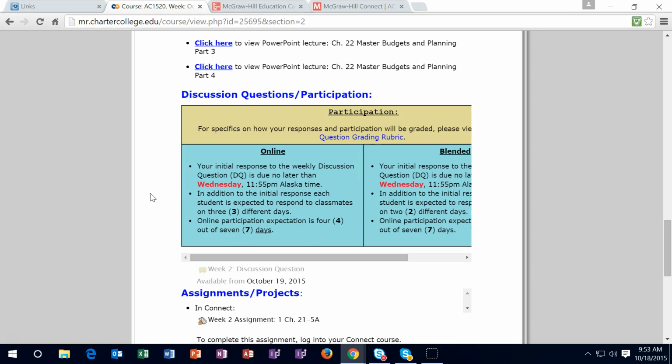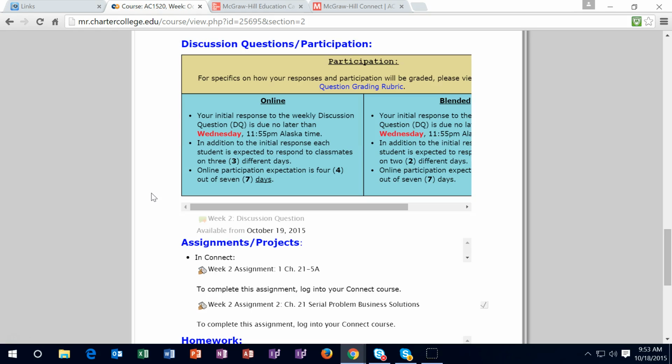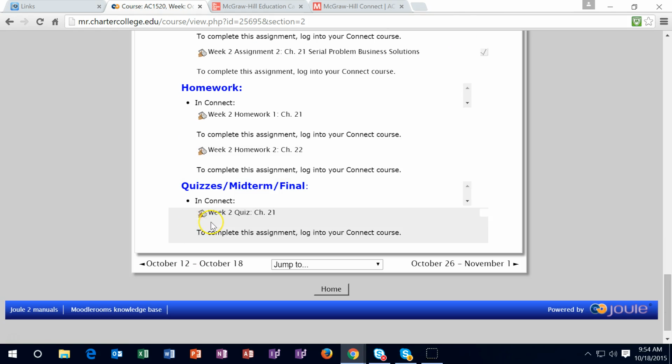We have the discussion forum. Remember that the discussion forum is worth 21% of the grade. So my approach to this class would be to pick up all of the points on the discussion forum posts, because you want to get 100% of those 21% in case we do not do as well as we hope on the quizzes.